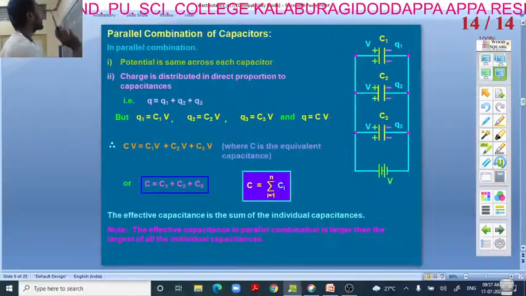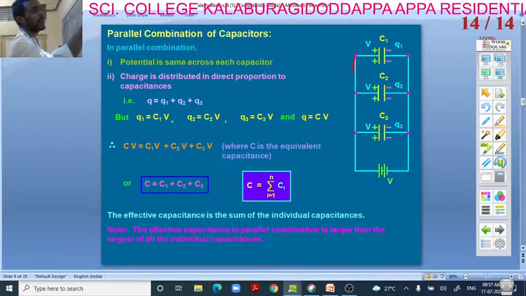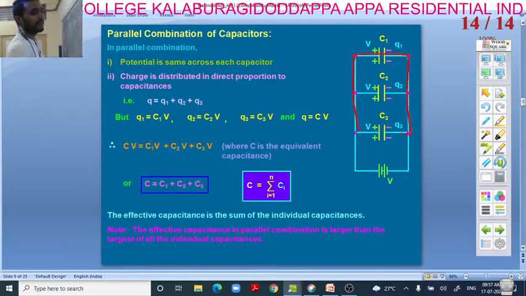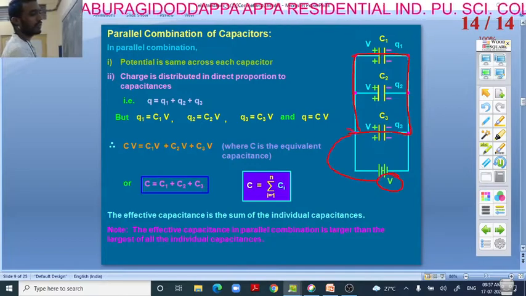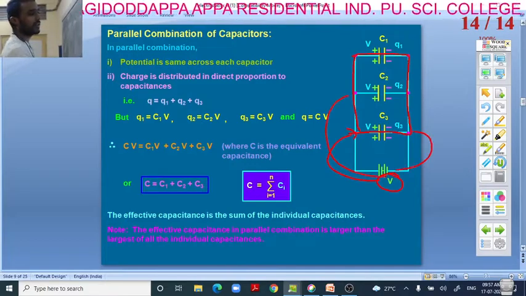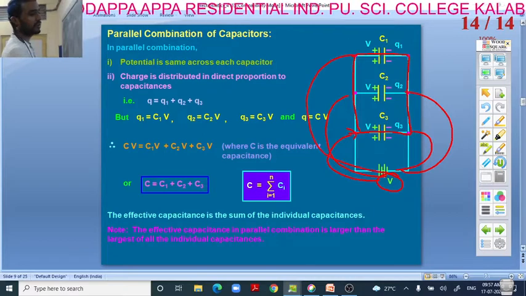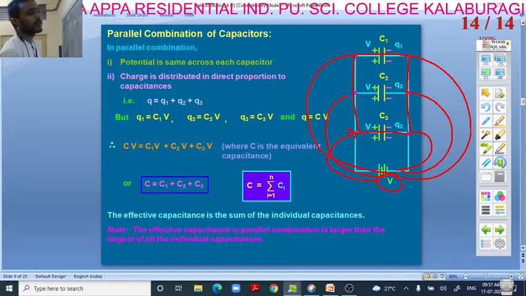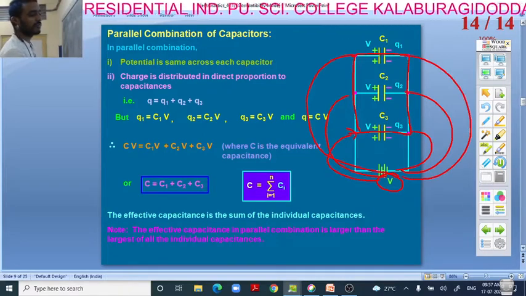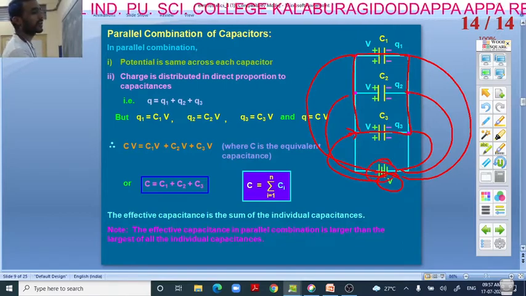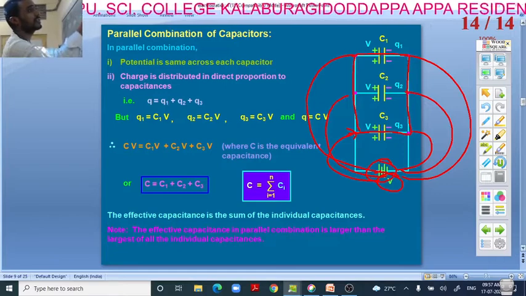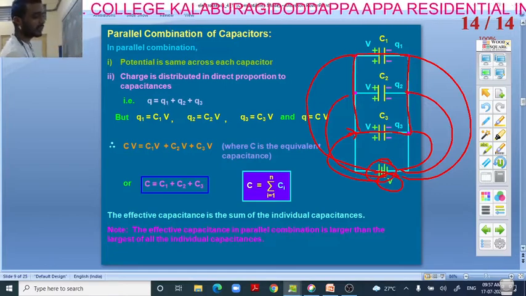Now the capacitors I am going to connect in parallel. Here I have given the potential. See, here all the capacitors are directly linked with the potential from the battery. These capacitors are all directly connected with the potential.